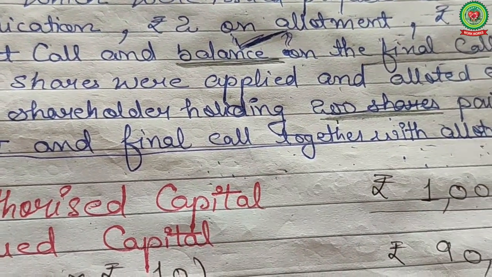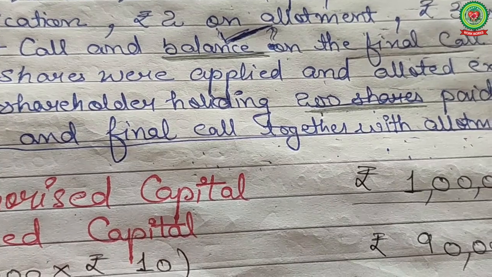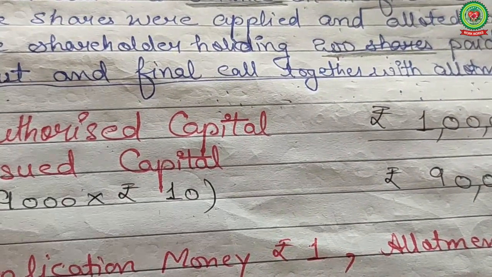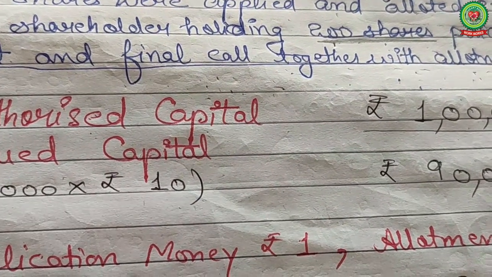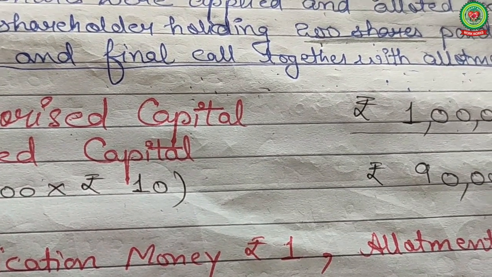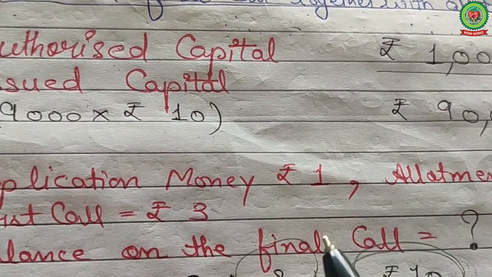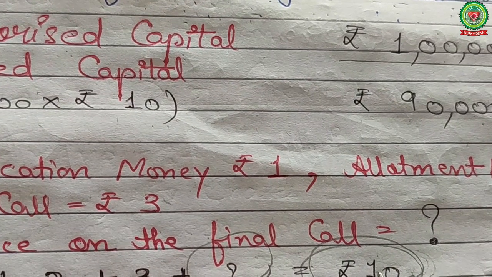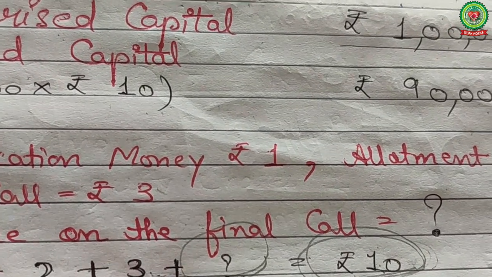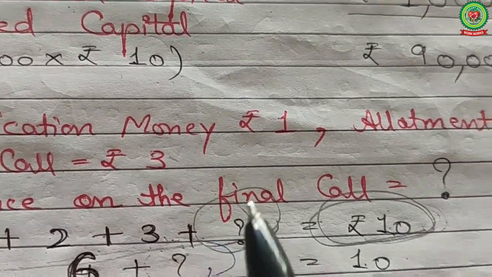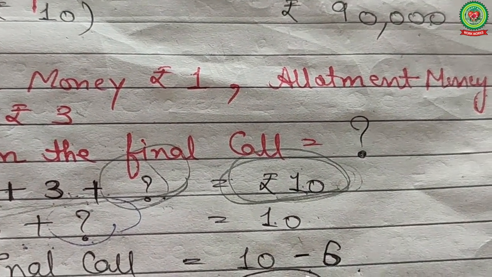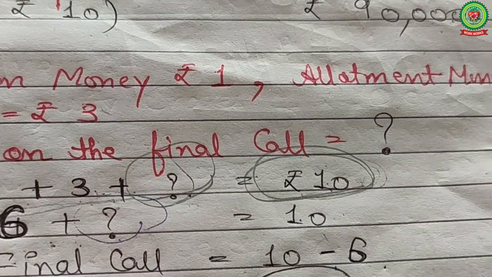Authorized capital 1 lakh, issued capital 9,000 multiplied by 10, 90,000, and payable: application money rupees 1, allotment 2, first call rupees 3. Now balance on final call, how to find out? Think. Yes students. So see, per share value rupees 10, demanded 1 rupee on application, 2 on allotment, 3 on first call, final call is not given. So 10 minus 6, 4 is your final call money.